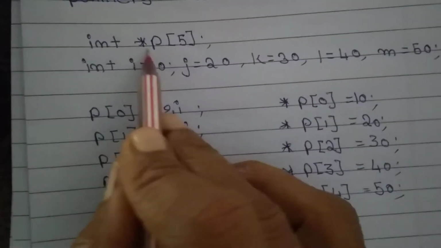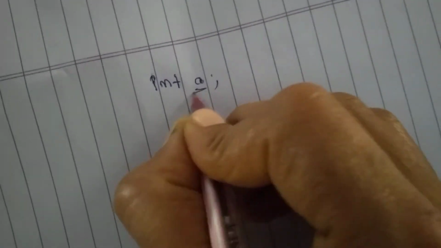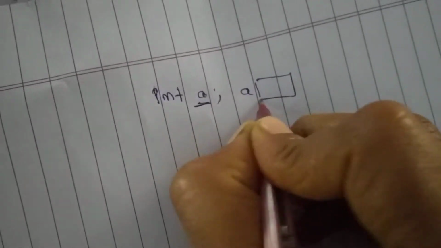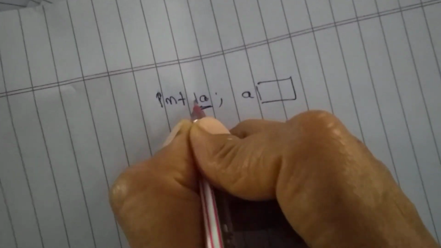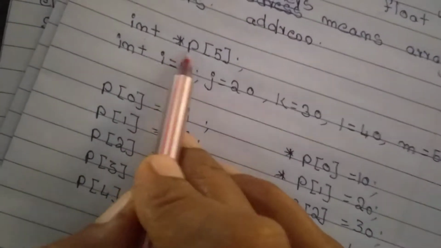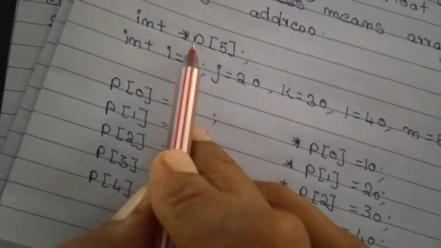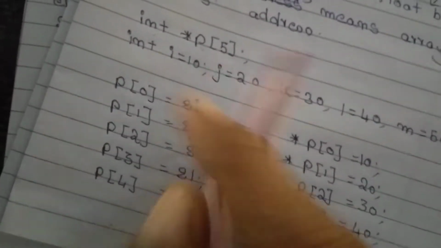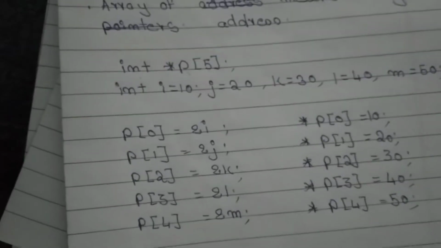For example, int asterisk p. Students, I want to tell you one thing. Int a is a memory location name, and in this memory I can store any data. If I keep a symbol called asterisk before it, in this location I can store only an address. Now, int asterisk p is a memory location where 5 addresses can be stored. You can imagine it as an array here.